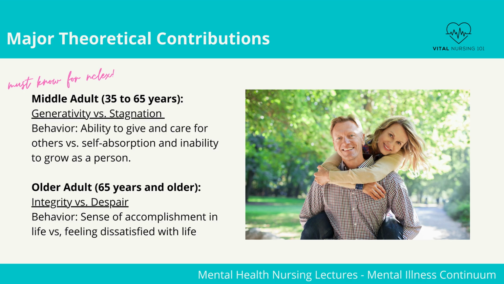During the older adult phase, this is the stage of integrity versus despair. Behavior during this time will display a sense of accomplishment in life versus feeling dissatisfied with life. Positive effect, I have led a happy and productive life. Negative effect, my life has been a waste.